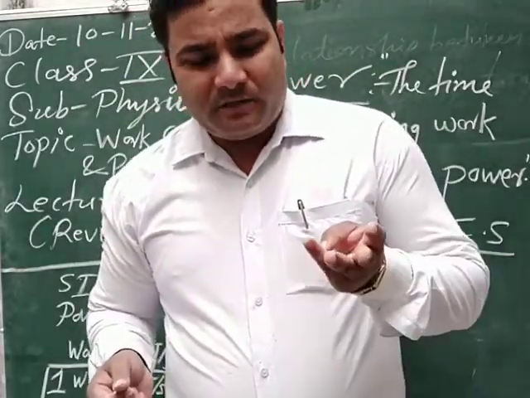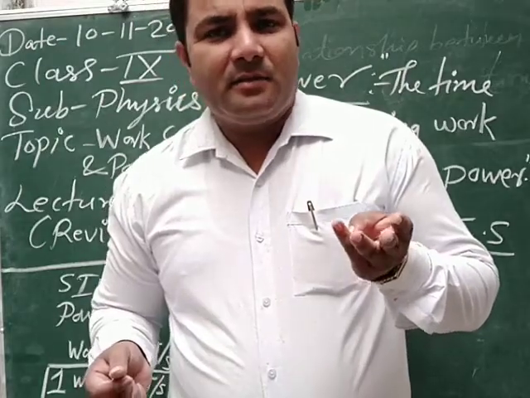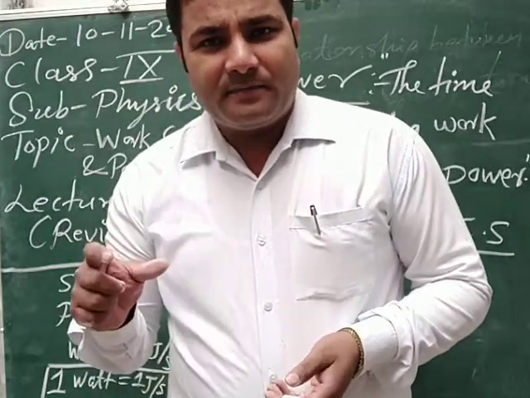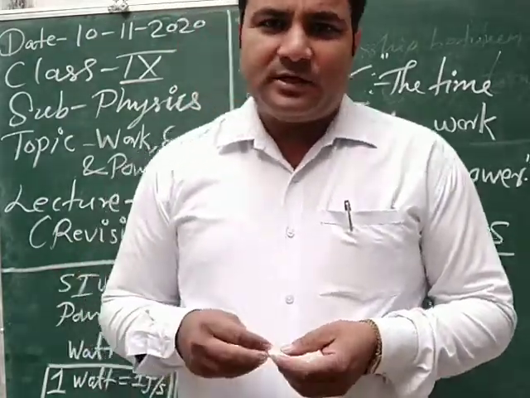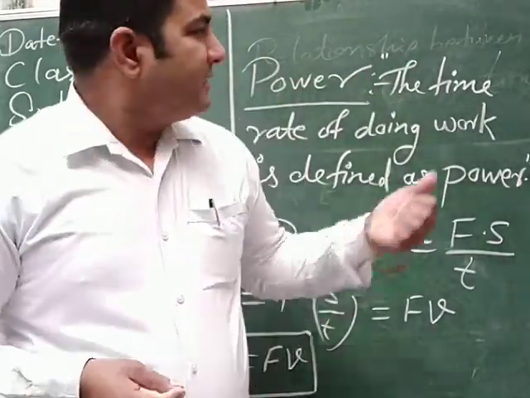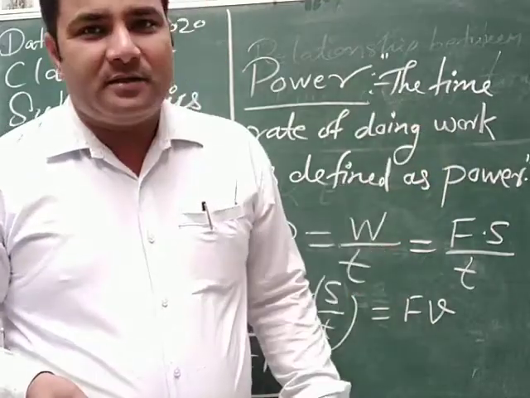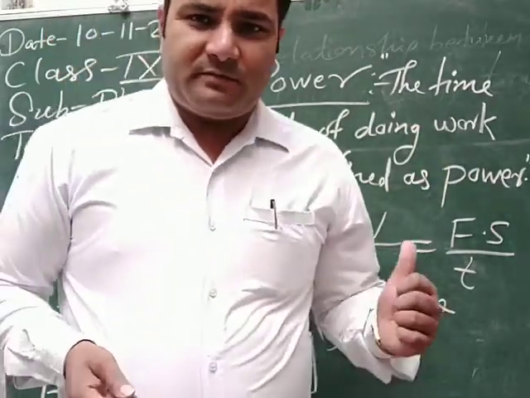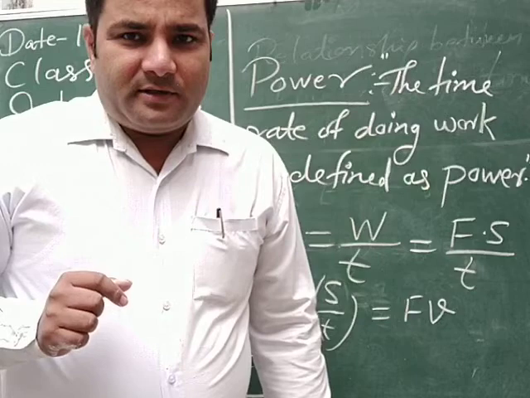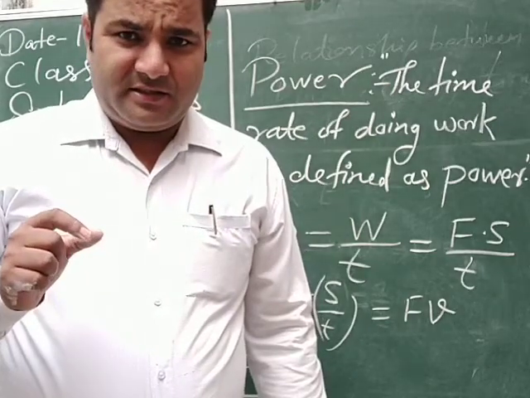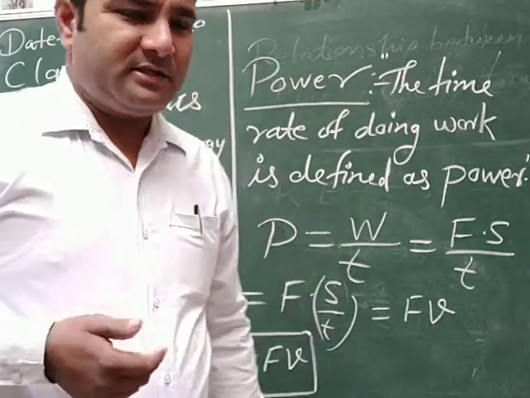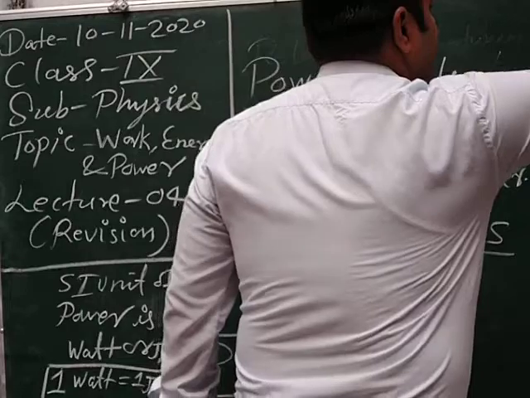So the concept of power is very easy. Listen again. Whenever work is done by any person or any agent or any machine, and the work is calculated with respect to time, then it is said to be power. Or in simple form, the time rate of doing work is defined as power. Clear? So just after power, another important concept is kilowatt hour. Kilowatt hour is an important unit of energy, and it is for electrical energy.